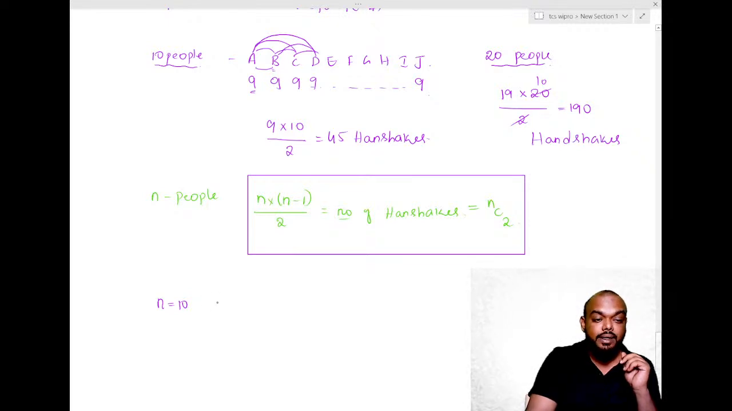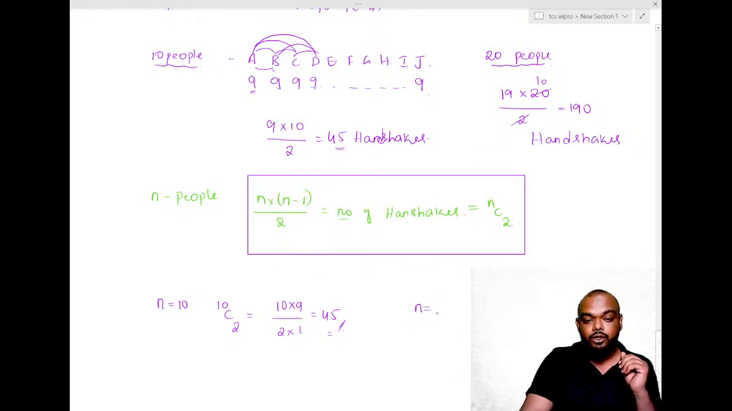nC2 means what? 10 people are there. We need 2 people for every handshake. How many ways we can select 2 people out of 10 people is 10C2. This will give us 10 into 9 divided by 2 into 1. That will be 45. Exactly the same answer. Observe here as well 45, here as well 45.